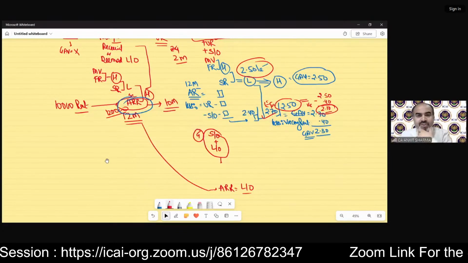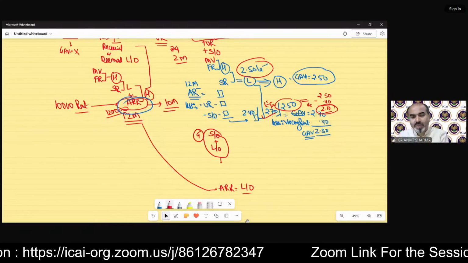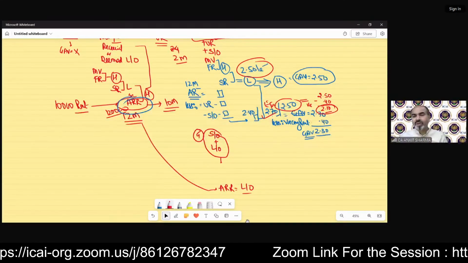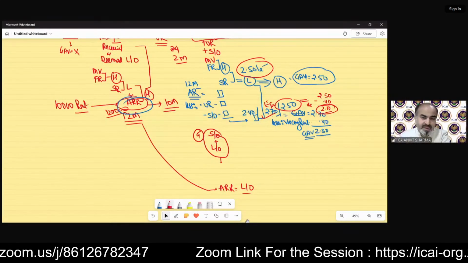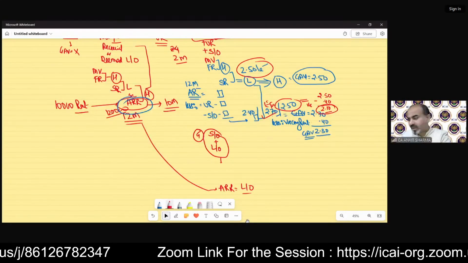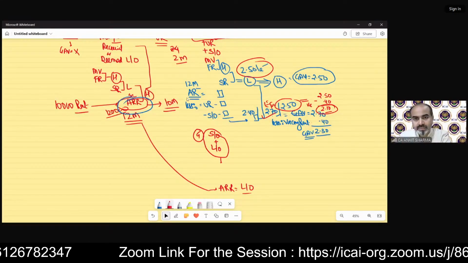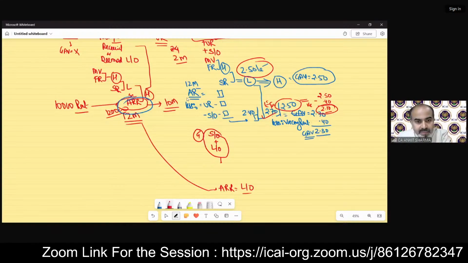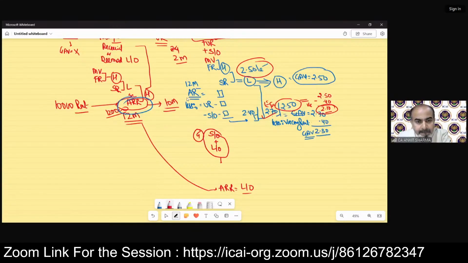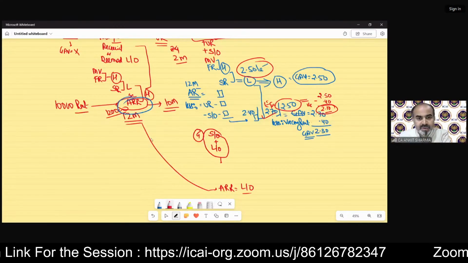So these were the basic provisions of income from house property. Now we will move on to solve the questions from the MTP, mock test papers, and your RTP one by one. So let me take your first RTP question.